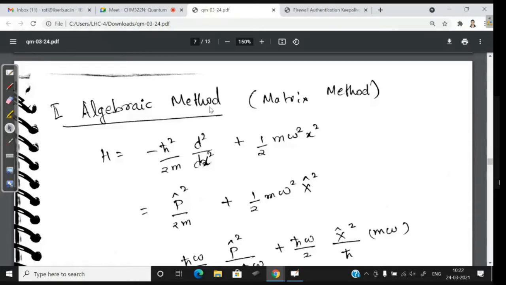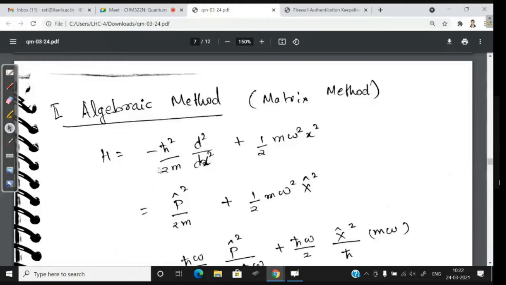The second method uses ladder operators. It also uses matrix algebra and stuff like that, which we'll see later. But in the second method, we are going to see that this Hamiltonian operator is a combination of two other operators, and using that we simplify the problem, and then we get our eigenvalues, eigenfunctions and stuff like that. So let's look at it.